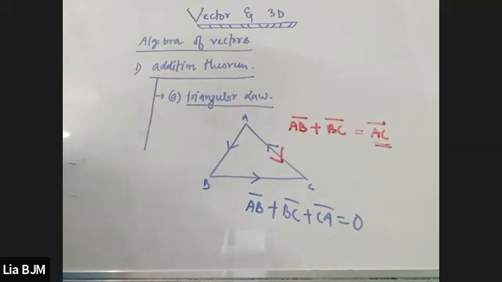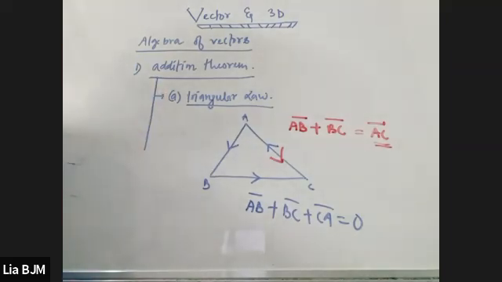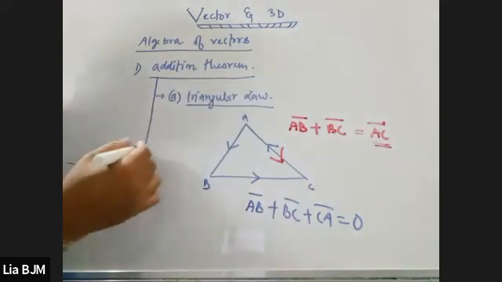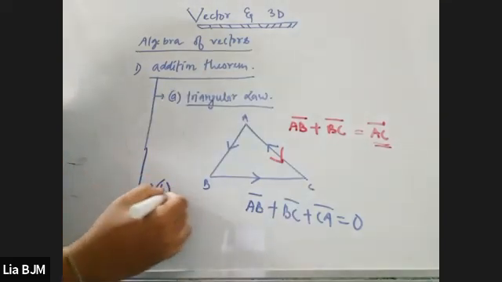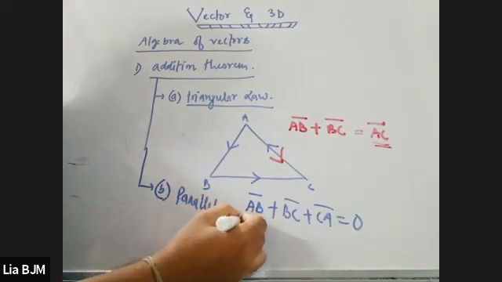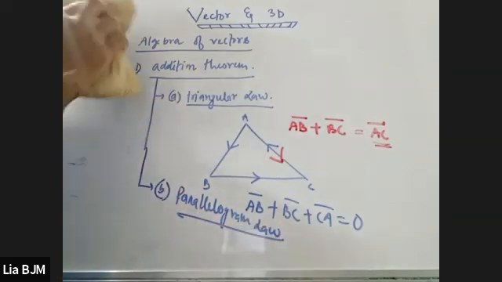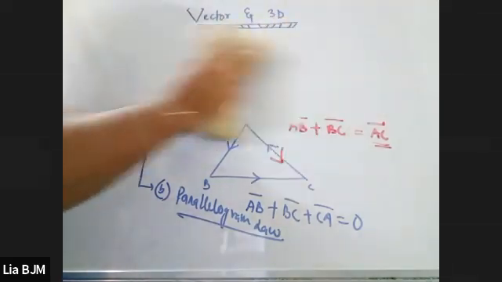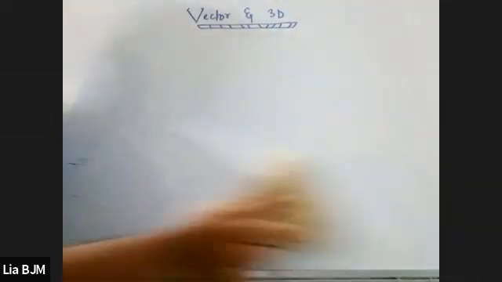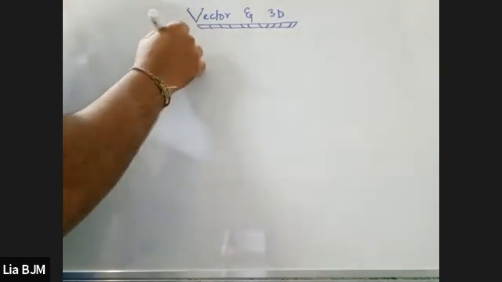Okay. Now let's see the next thing that is called the parallelogram law, and after that we are going to see the polygon law. So number A is triangular law, number B is parallelogram law. Let me discuss the parallelogram law now. Because of the lack of space, I will discuss over here, so I can rub these things. Now listen carefully. So B is parallelogram law.